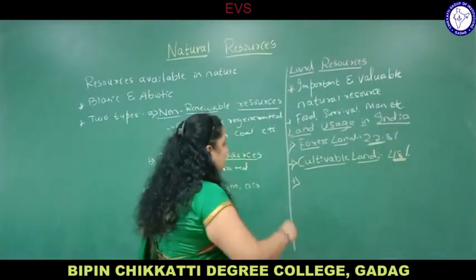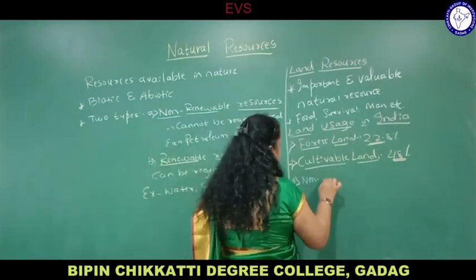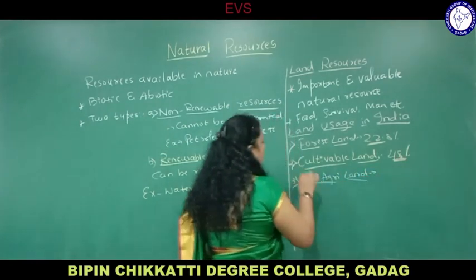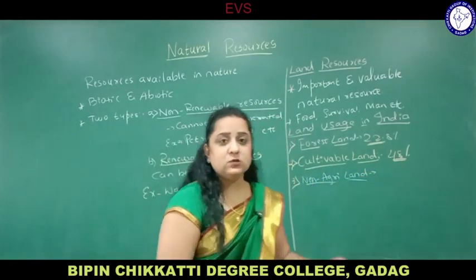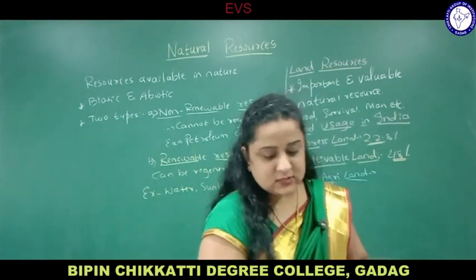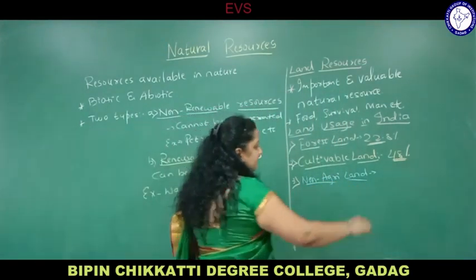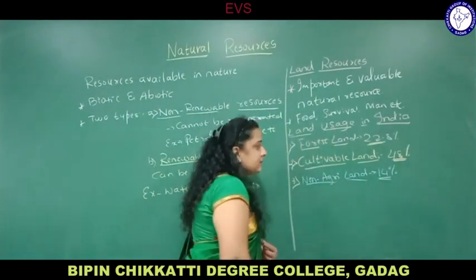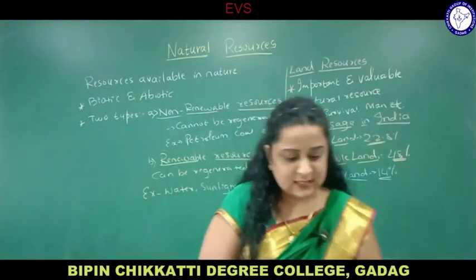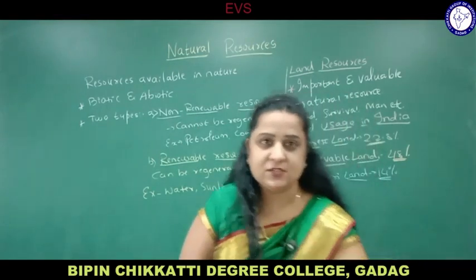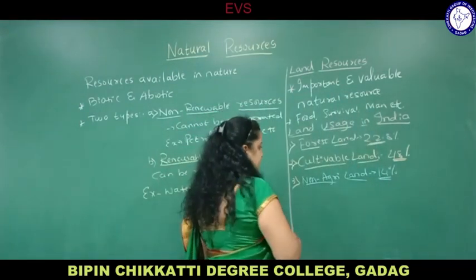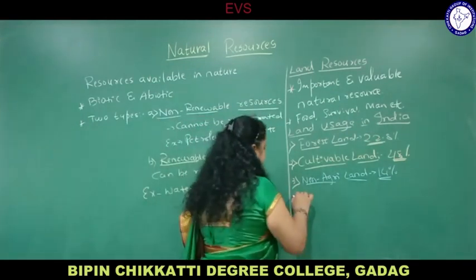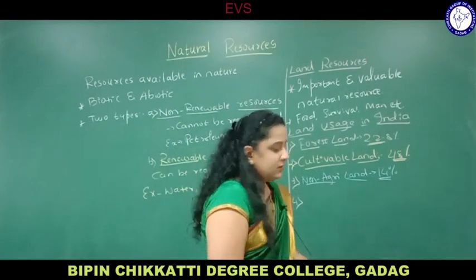Third one, non-agricultural land. Land is present there, but there are no agricultural activities. 14% of land is covered under non-agriculture, like roads, dams, railways, irrigation, housing and industries. That is used only under 14% for housing, roads, railways, dams, etc. That is called non-agricultural land.